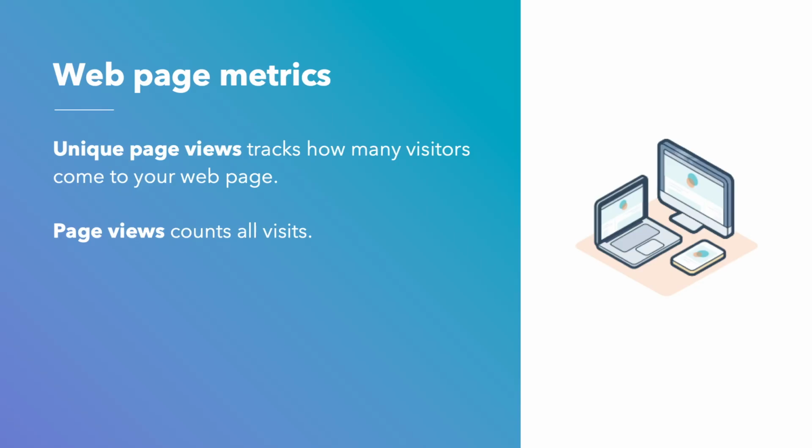Page views and unique page views measure how effective your content is at bringing in new visitors and returning visitors. Unique page views tracks how many visitors come to your web page, while page views count all visits. By tracking how much traffic this blog post generates, you'll understand how this blog post compares to others and supports your overall goal of increasing blog traffic.